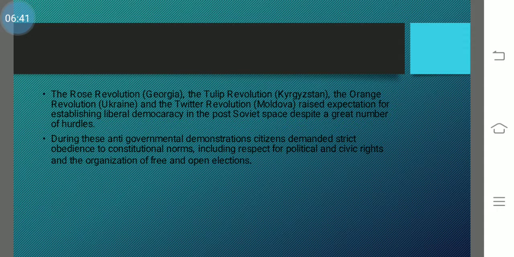During these anti-government demonstrations, citizens demanded strict obedience to the constitution, respect for political and civil rights, and organization of free and open elections. These were the demands of the people, and these revolutions were for bringing democracy.